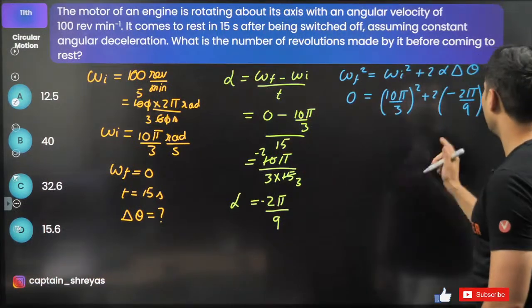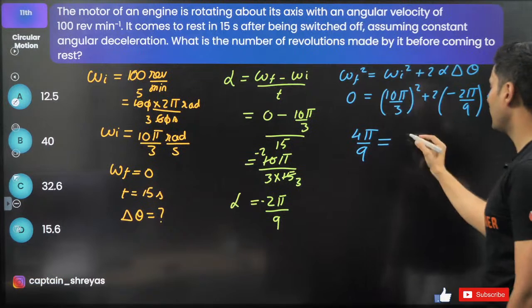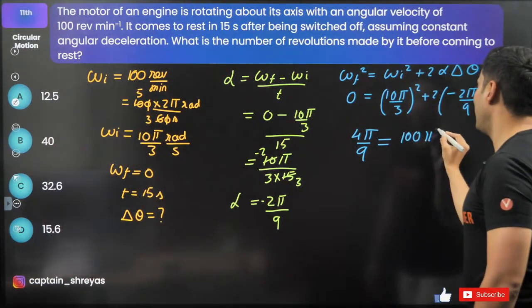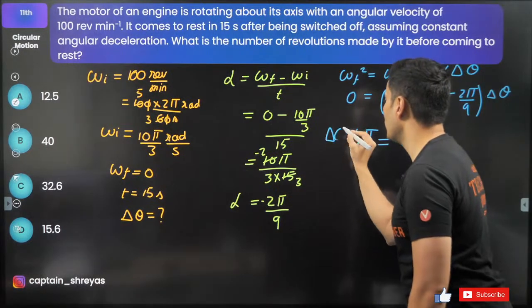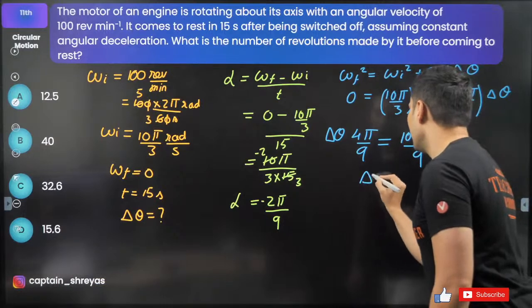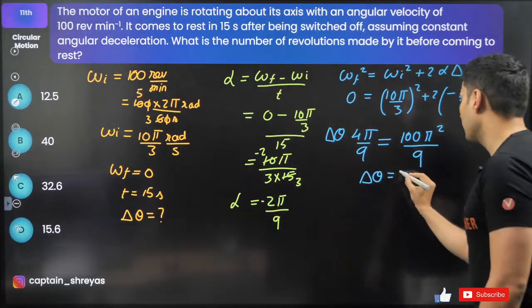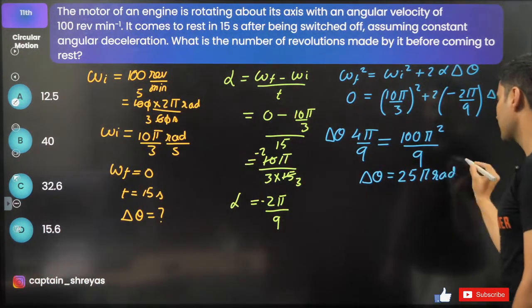Bring these over here. 2 2s are 4, pi by 9 is equal to 100 pi square by 9. So pi gone, 9 gone. So delta theta will be 100 by 4, which is 25, and 1 pi is remaining, so radians.